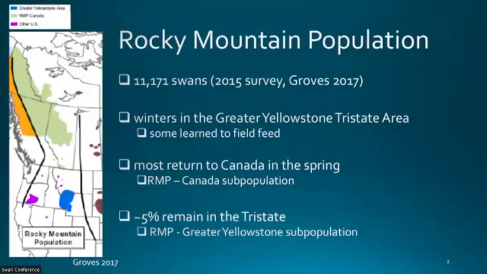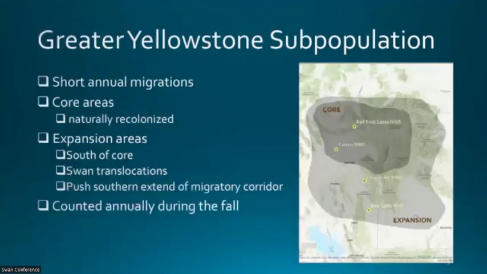A lot of this will tie into Dave Wilson's presentation from yesterday, but the Rocky Mountain population of trumpeter swans is estimated to be a little over 11,000 swans as of the 2015 survey. The vast majority of these swans winter in the greater Yellowstone tri-state area, so Idaho, Montana, Wyoming. And then most of them return to Canada in the spring to breed, and these are managed as the RMP Canada subpopulation. However, a small percentage, just under 5%, remain in the tri-state area for the summer, and these are managed as the RMP Greater Yellowstone subpopulation.